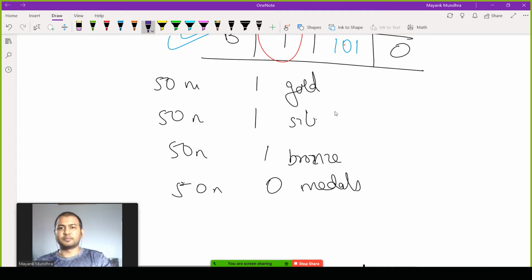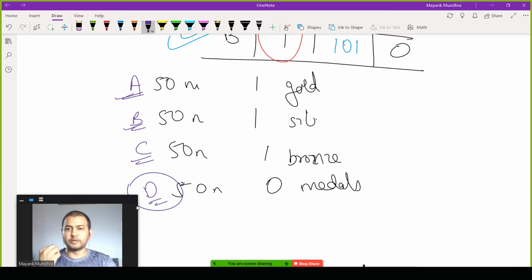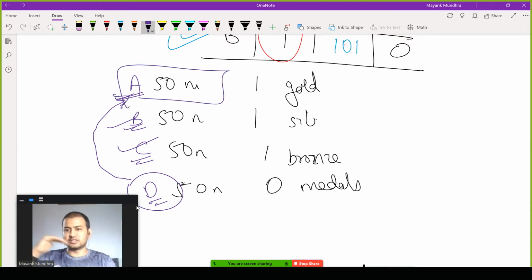Suppose there's some country A which is here, some country B which is here, some country C which is here, and some country D which belongs to this group. Now if country D wins one gold medal, it will straight away surpass all the countries like B and C, and it will be in the league of countries A. So the jump could be sudden in case of lexicographic preferences. So that's why lexicographic preferences are not continuous.